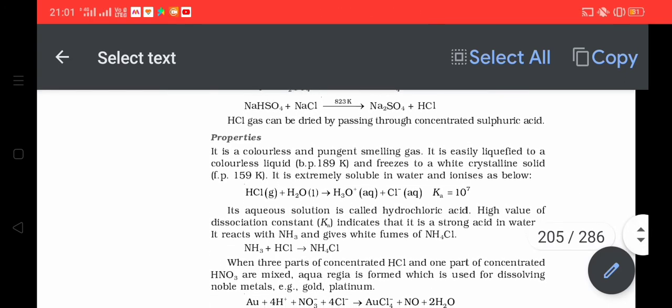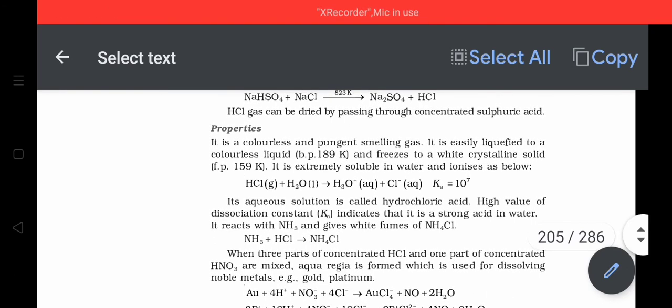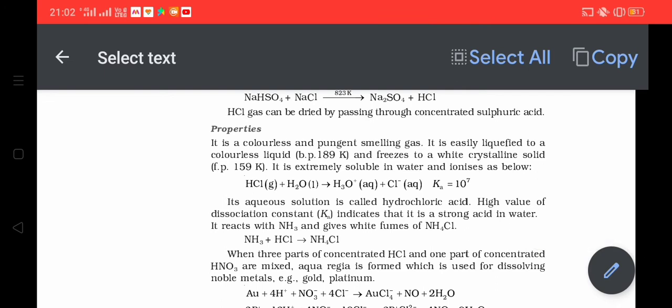तो HCl आपने लैब के अंदर देख ही रखा है. It is a colorless pungent smelling gas, पर आपको नज़र आता है लिक्विड फॉर्म में because it is made to dissolve in water.